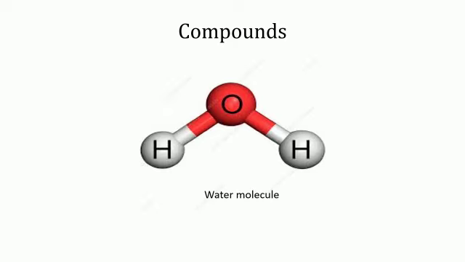Properties of a compound are different from those of the constituent elements. Example, hydrogen is an inflammable gas while oxygen gas supports combustion. However, the compound water, formed by chemical combination of the gaseous elements hydrogen and oxygen, is a liquid. It is neither inflammable nor does it support combustion.